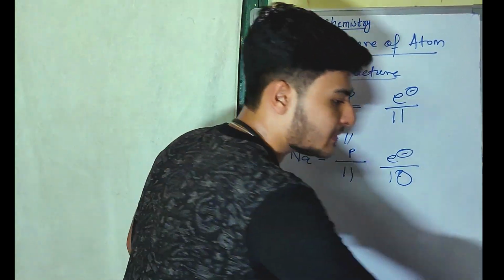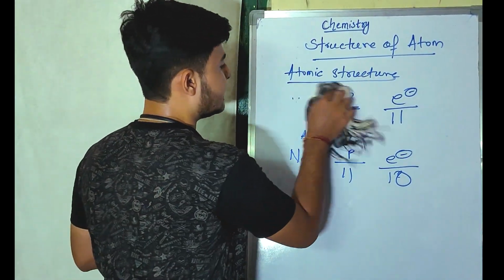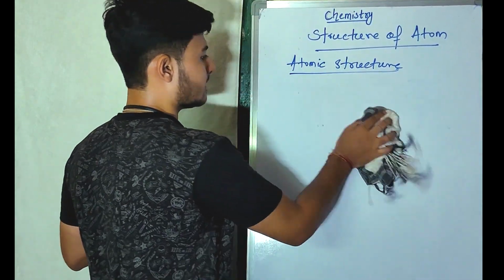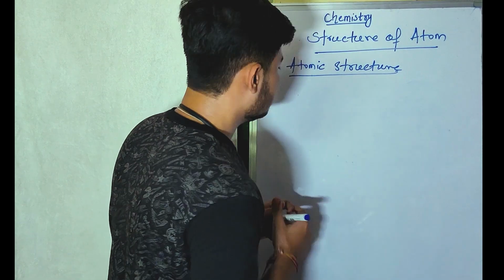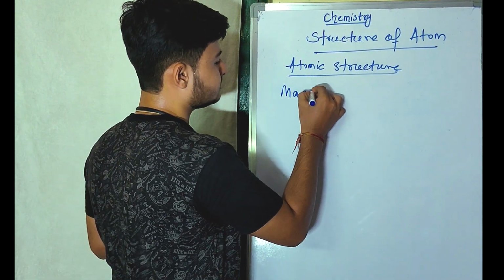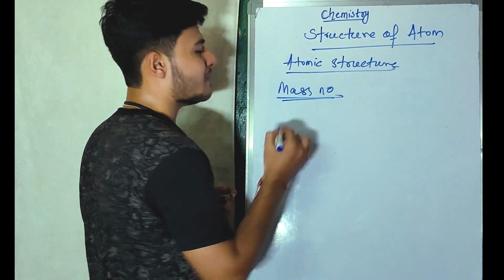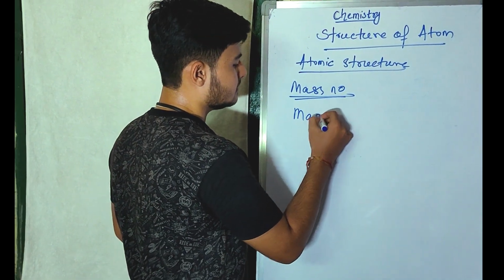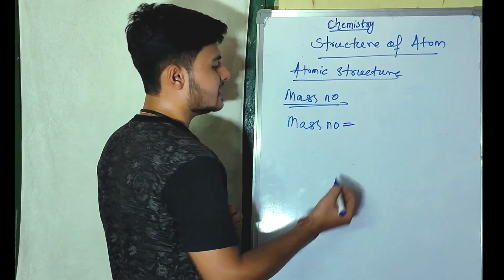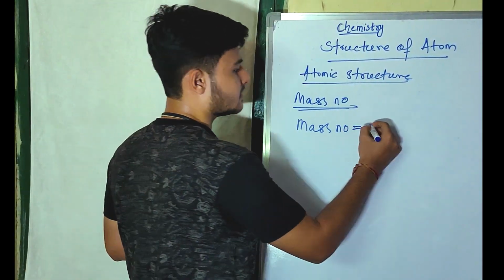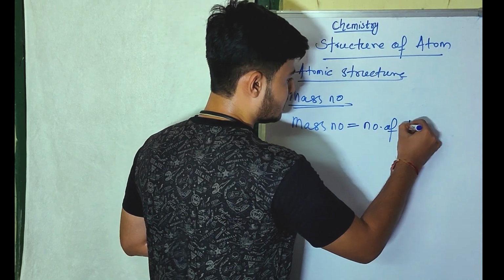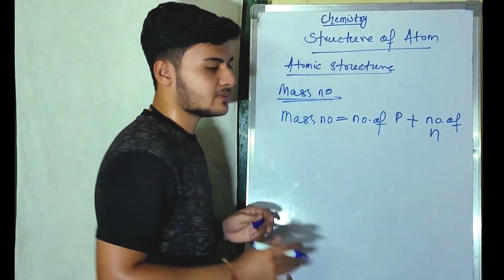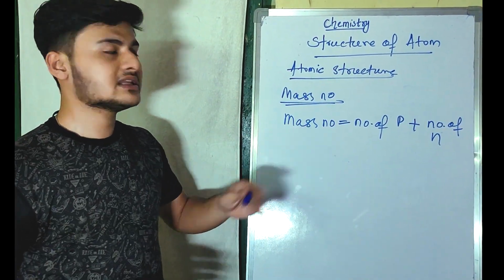Then comes another part. After atomic number, another constituent that we will understand is the mass number. Now, in the case of mass number, how can mass number be calculated? Its formula is very important. So mass number, sometimes also known as the atomic mass, can be counted as the number of protons plus the number of neutrons. So with the number of protons plus the number of neutrons, we can calculate the mass number.